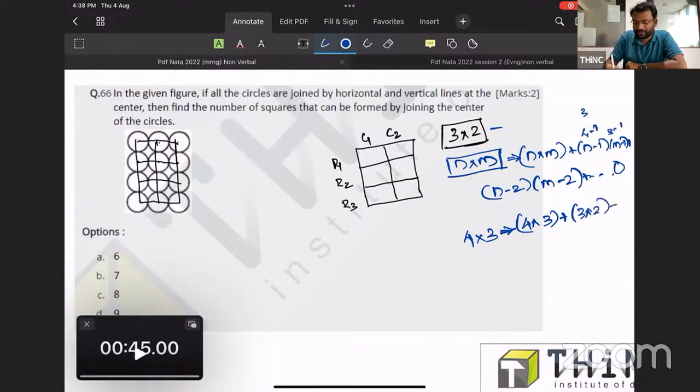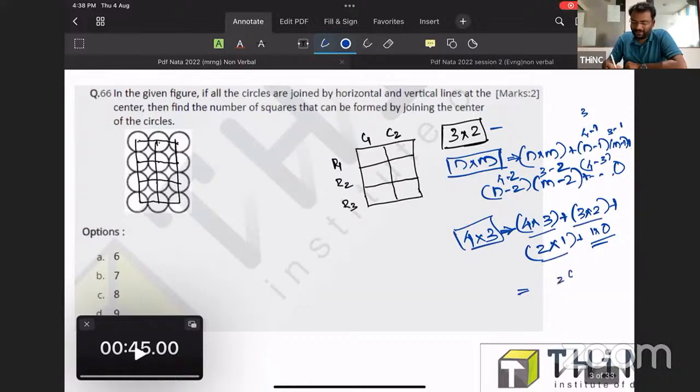So 3 into 2 plus again 4 minus 2, that will be 2, and 3 minus 2, that will be 1, plus the next step will be 4 minus 3, that is 1, but 3 minus 3 is 0. So in that way, if it is a 4 into 3 mesh, it is 12, 6, 2, so it will be 20.